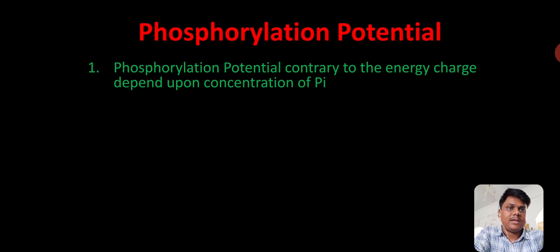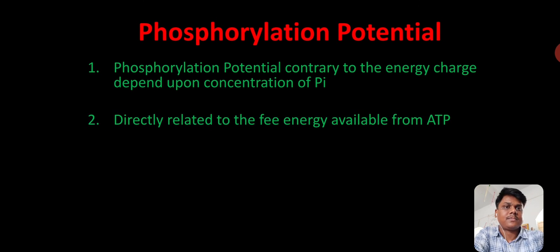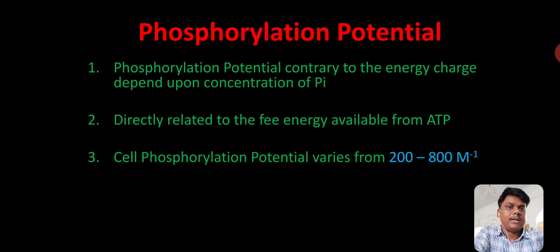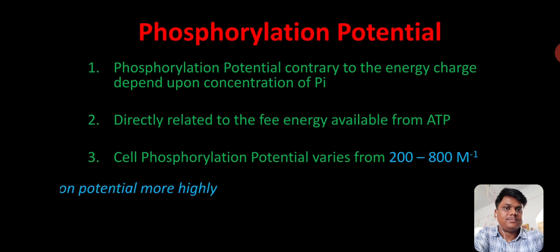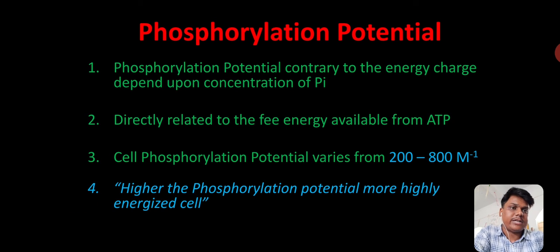Phosphorylation potential, contradictory to the energy charge, depends upon the concentration of inorganic phosphate, and is directly related to the free energy available from the ATP. The cell phosphorylation potential varies from 200 to 800 per mole. The higher the phosphorylation potential, the more highly energized the cell. That means the cell having 800 per mole of phosphorylation potential is a much more highly energized cell than the one with 200 phosphorylation potential.